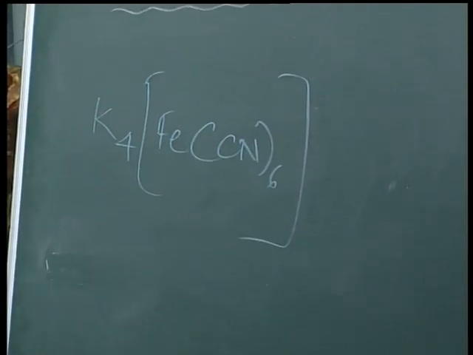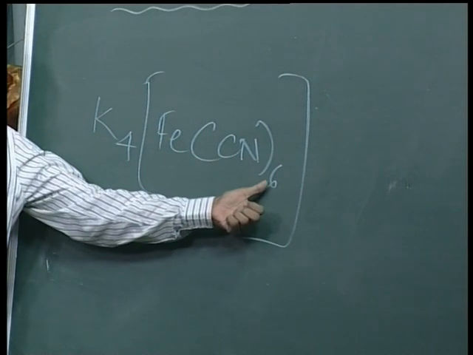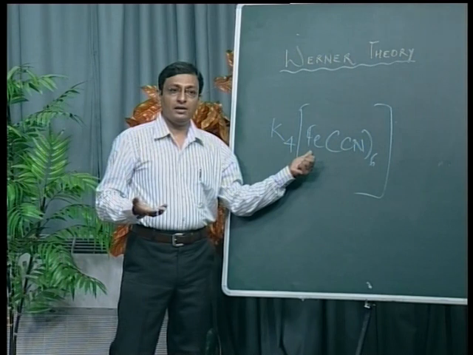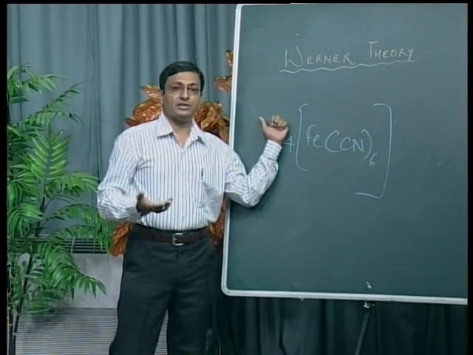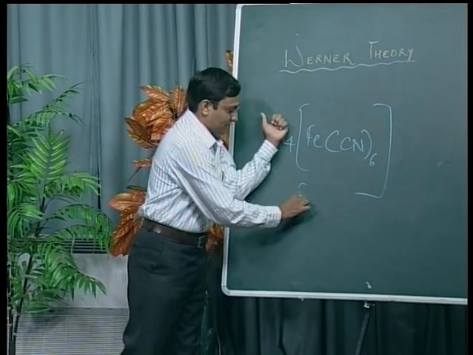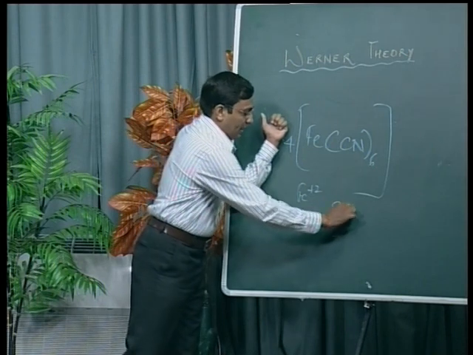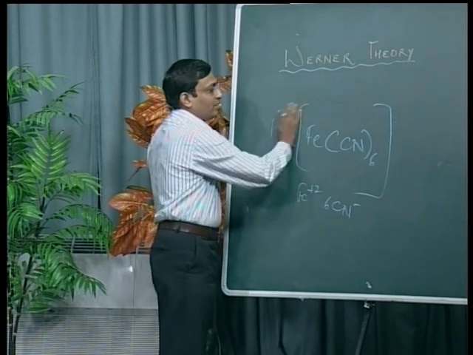Again, cyano also acts as a monodentate anion ligand. Again, the coordination number is 6. The metal ion is Fe, and if you see here, the Fe oxidation state is +2. If Fe is +2 and cyanide is an anion ligand, the overall charge will be -4.